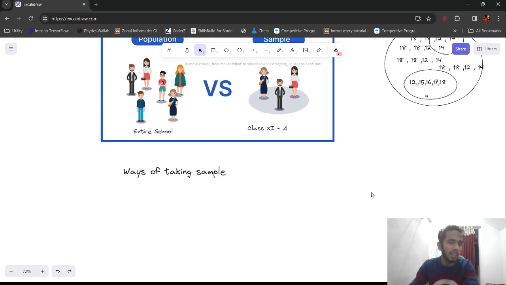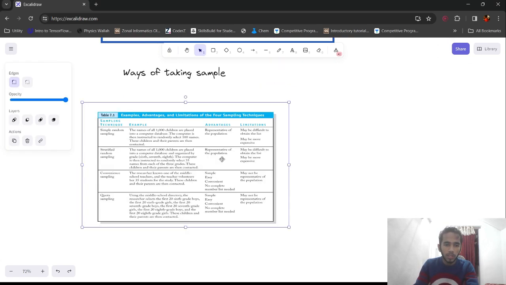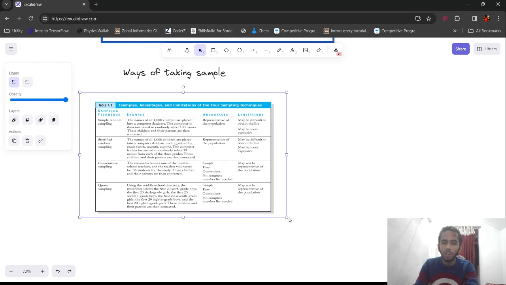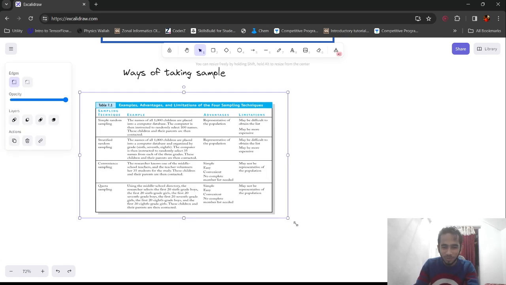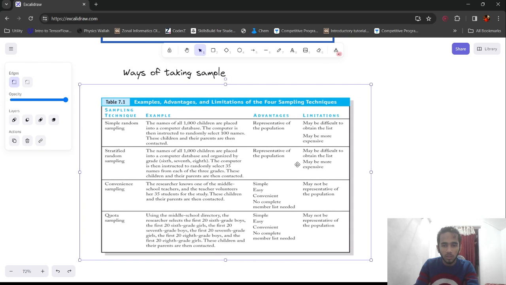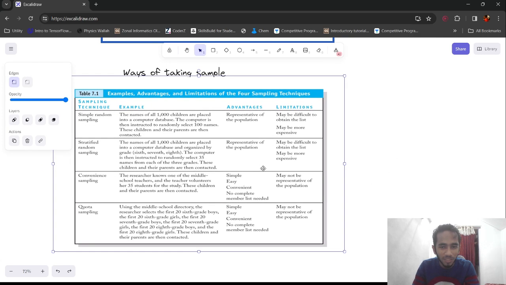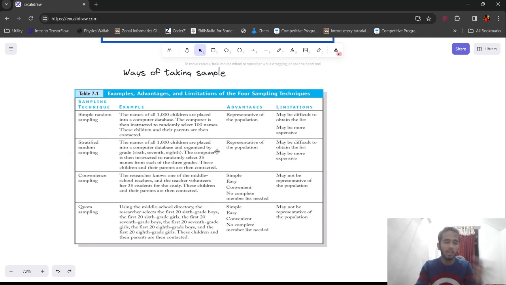I think when we understand something visually, it's very easy. So, four ways of taking sample. Let me just paste it. It's not visual, but it reduces my work of writing. Okay, I'll draw the visuals myself. Don't worry. So, what is simple random sampling?